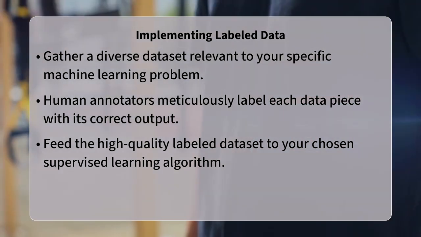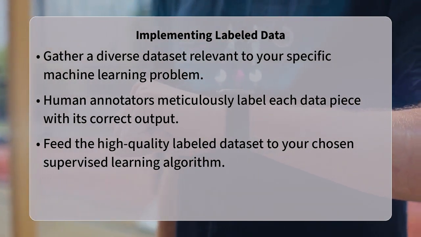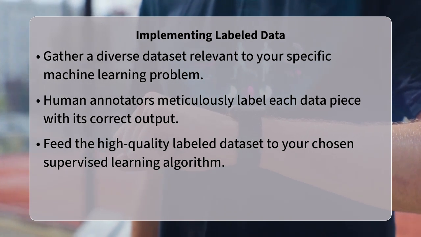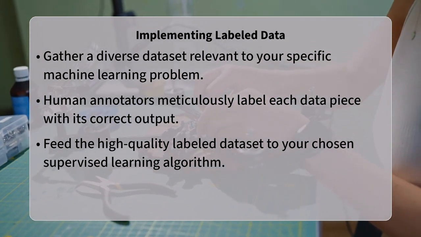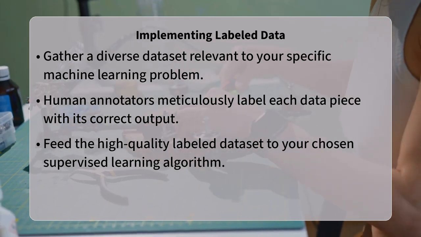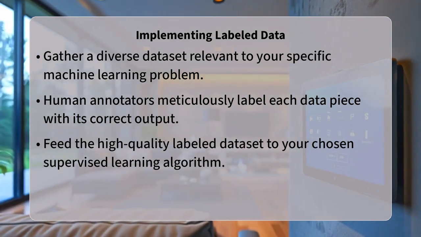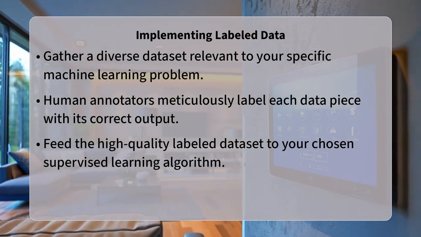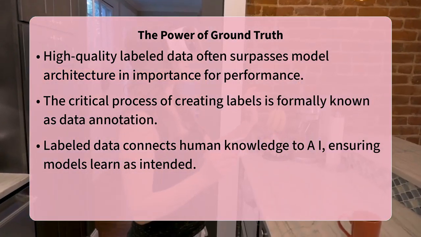An interesting insight is that high-quality labeled data is often considered even more valuable than the specific model architecture itself for achieving top-tier performance in many real-world applications. The meticulous process of creating these precise and consistent labels is known as data annotation, and it is a highly specialized and critical step in almost all successful machine learning pipelines. For example, in self-driving cars, every detected object in a video frame must be accurately bounded and categorized, a task performed by skilled human annotators.